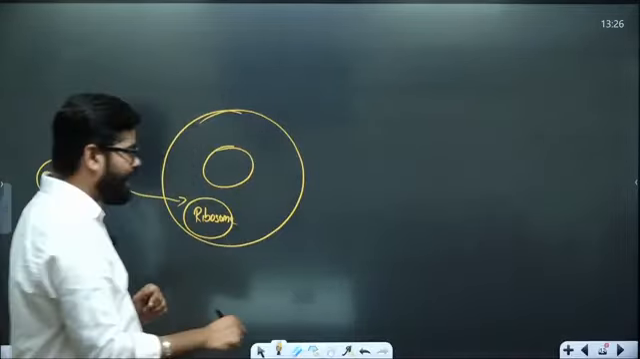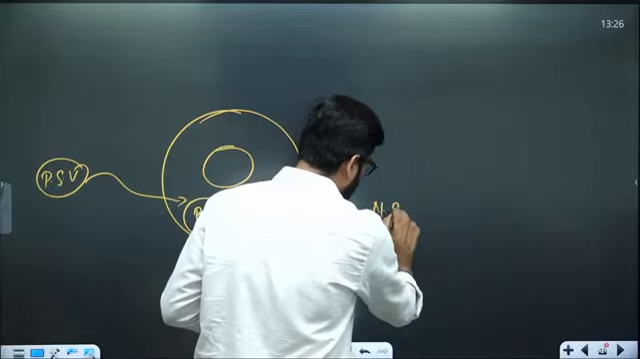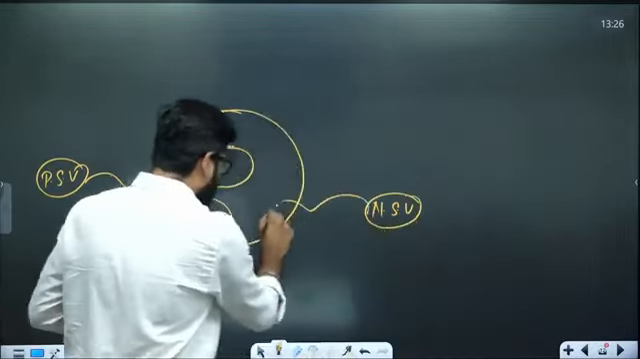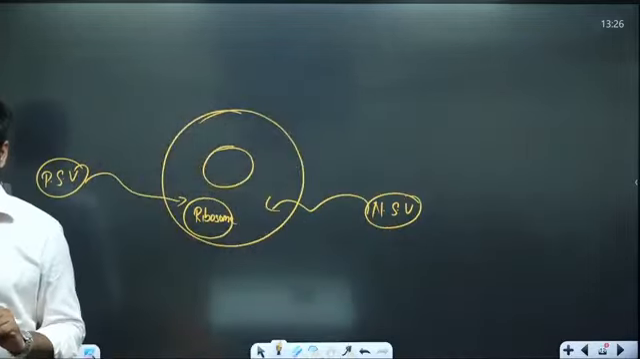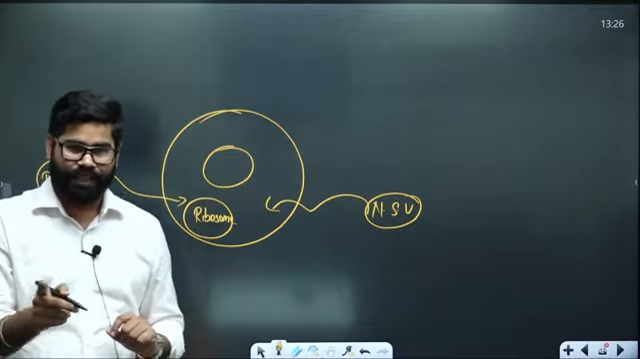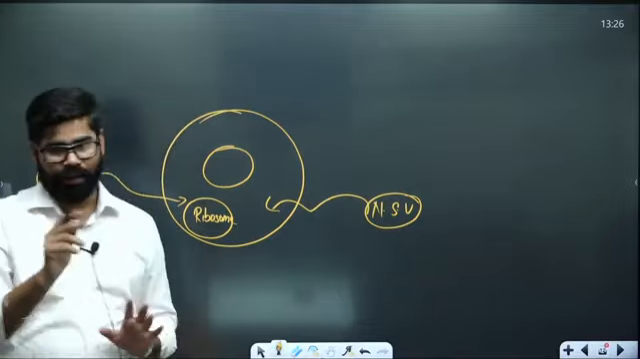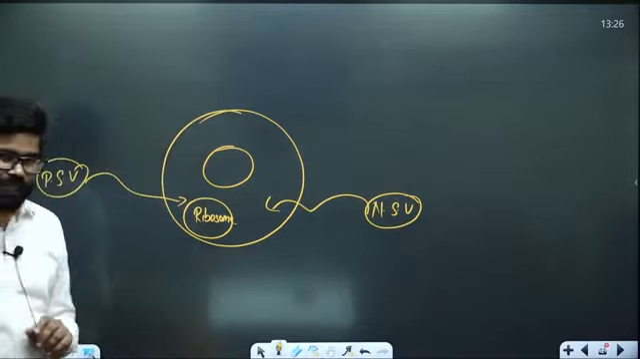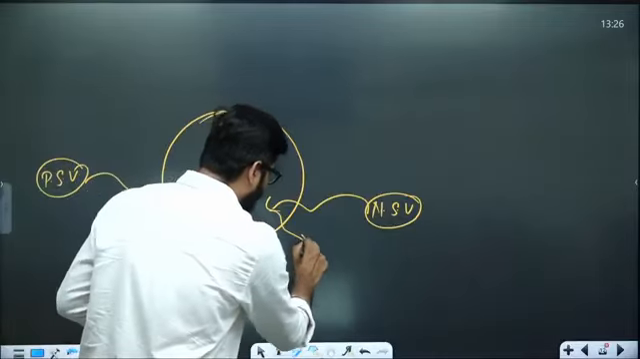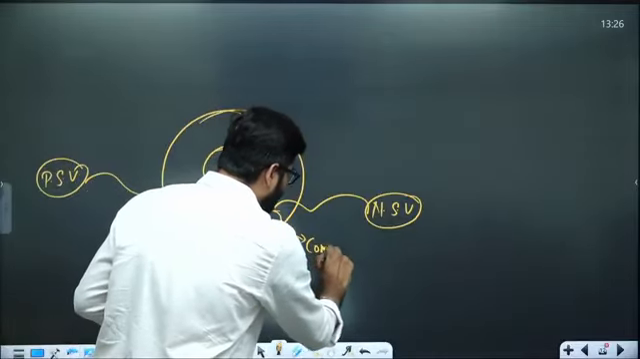But if there is a negative sense virus, first they will go into the cell, and they are going to create a complementary RNA. Here they will create a complementary RNA.